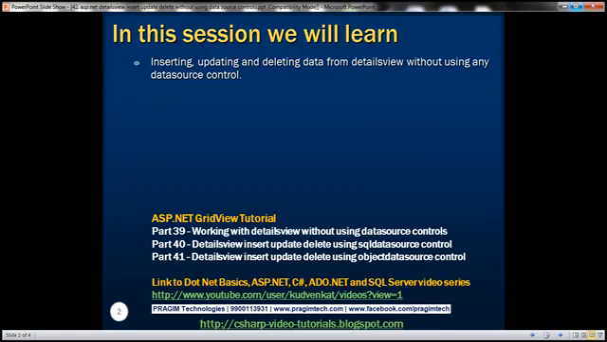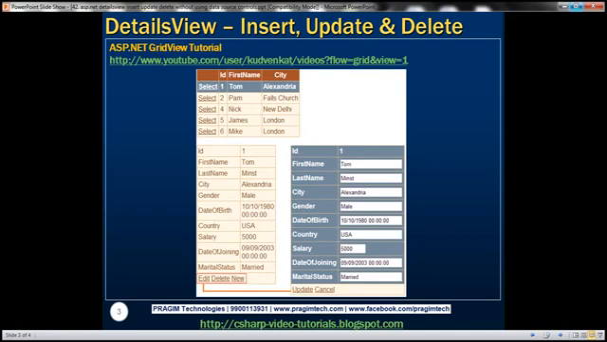In this video, we'll discuss inserting, updating, and deleting data from details view without using any of the data source controls. In part 40, we discussed using SQL data source control, and in part 41, we discussed using object data source control. In this video, we'll achieve exactly the same thing without using any of the data source controls. Please watch parts 40 and 41 before proceeding with this video.